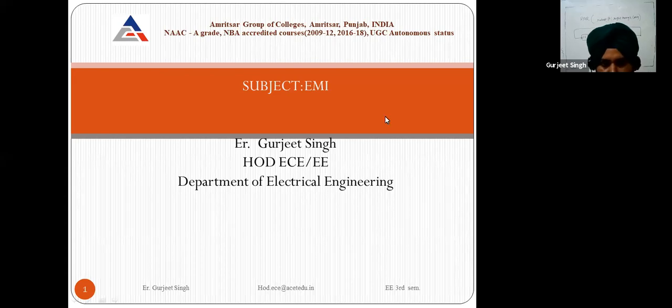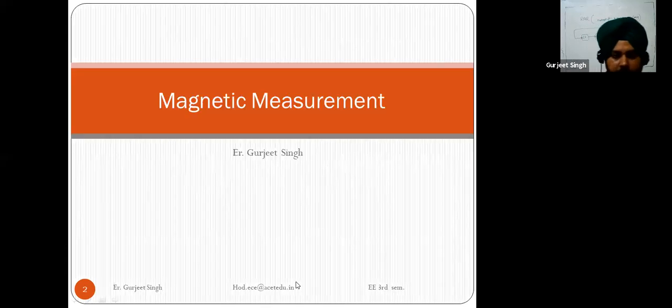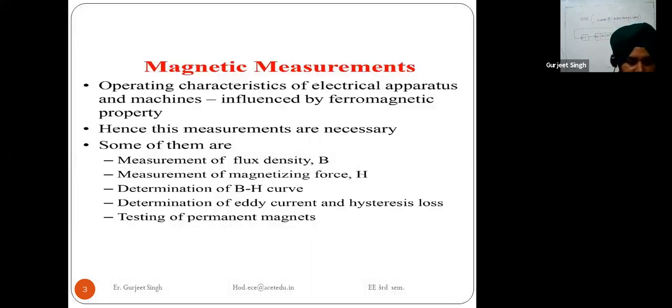So, students, today we will start the topic. The name of the topic is magnetic measurement. Today we will discuss the topic that is the magnetic measurement. So, what is the magnetic measurement basically? First of all, I will explain to all of you what is the magnetic measurement.